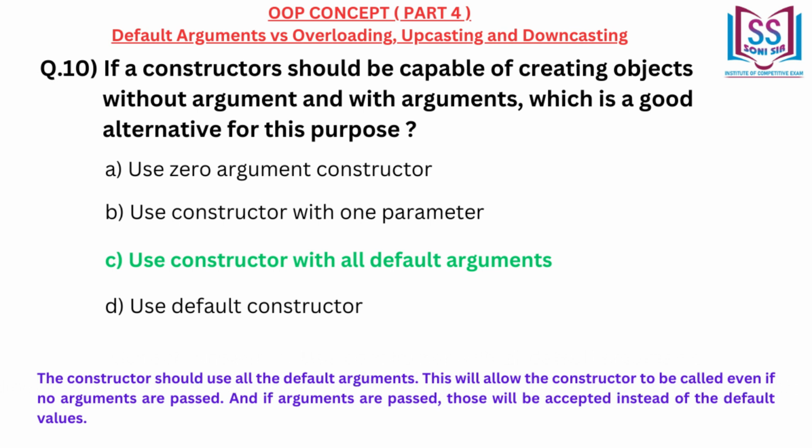The constructor should use all the default arguments. This will allow the constructor to be called even if no arguments are passed. And if arguments are passed, those will be accepted instead of the default values.